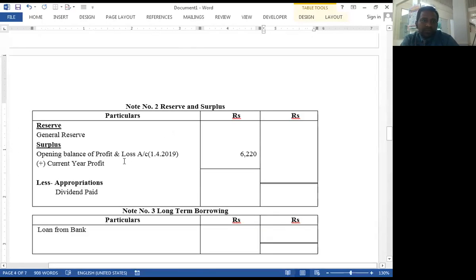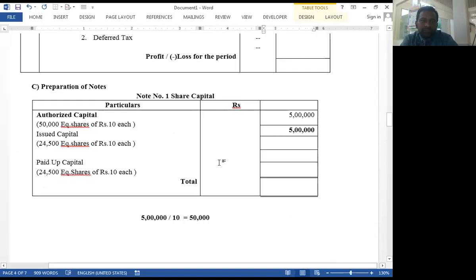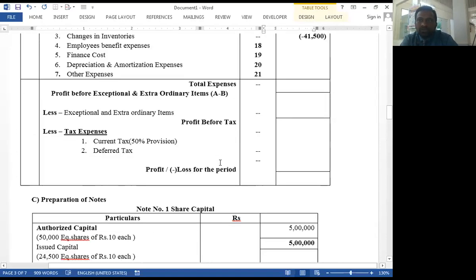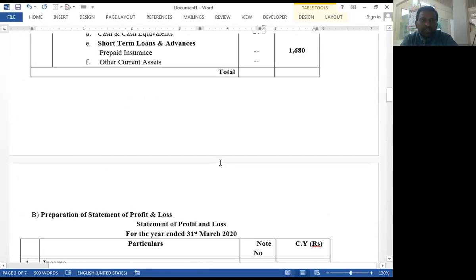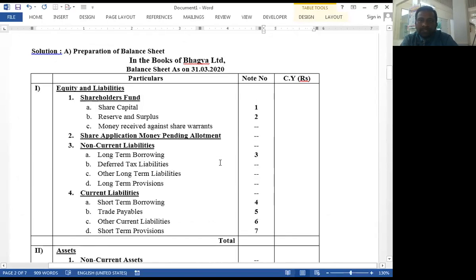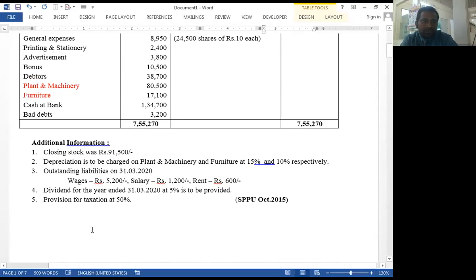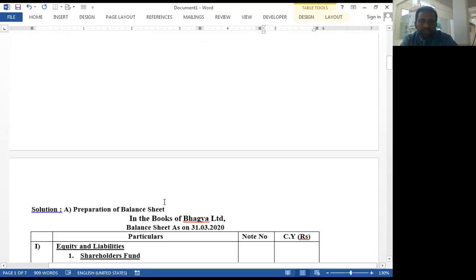See here, notes number 2, general reserve. There is no balance transferred during the year. If any balance is transferred to the reserve fund, it should be given in the adjustment section, but no reserve was transferred during the year.